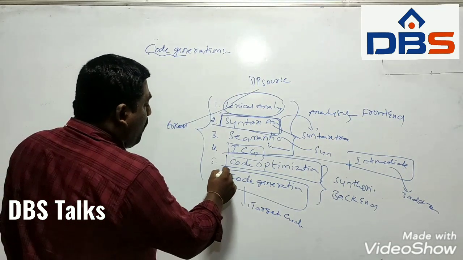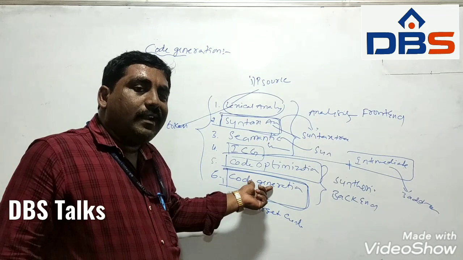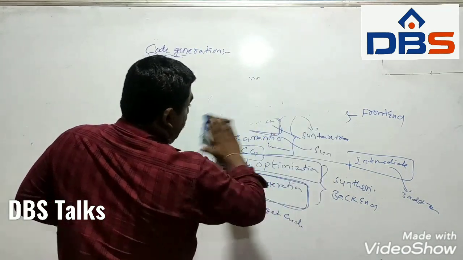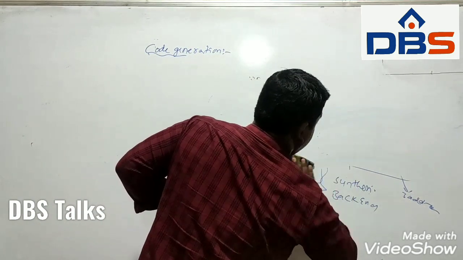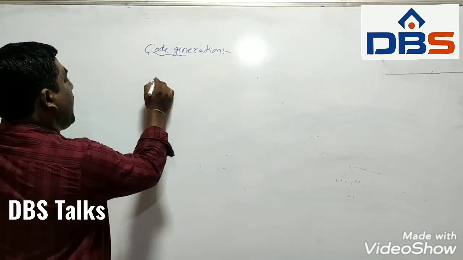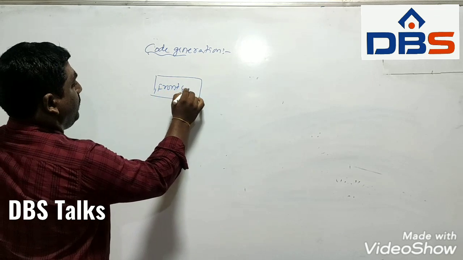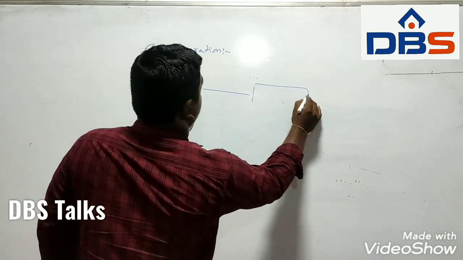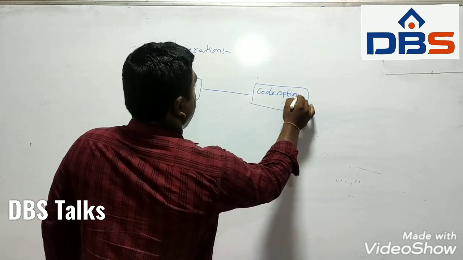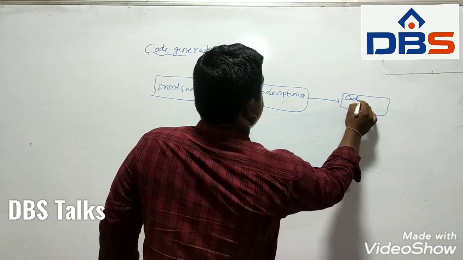Now we are going to talk about the code generator, which is the last phase of the compiler. Here first we have the front end, then the code optimizer, and then the code generator.